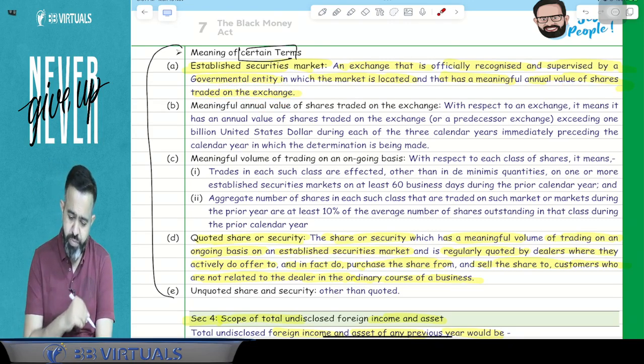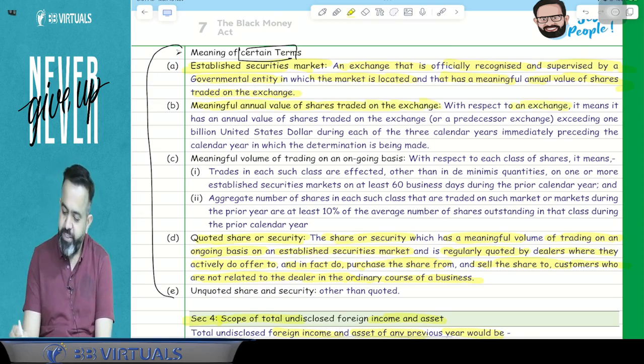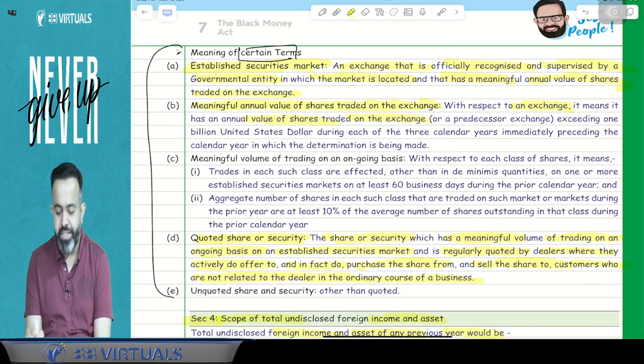But the question is now, okay, what do you mean by the meaningful annual value of the shares traded on the exchange? It means, with respect to the exchange, it has an annual value of shares traded on the exchange or a predecessor exchange exceeding 1 billion United States dollar during each of the 3 calendar years immediately preceding the calendar year in which determination is being made.